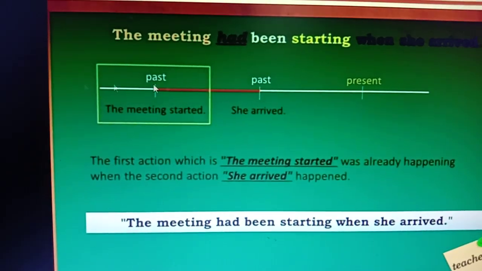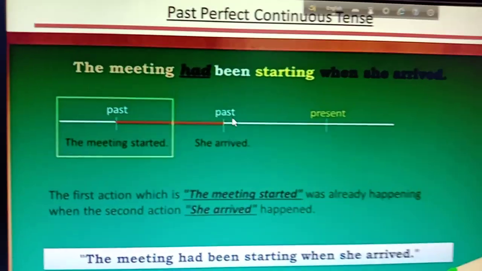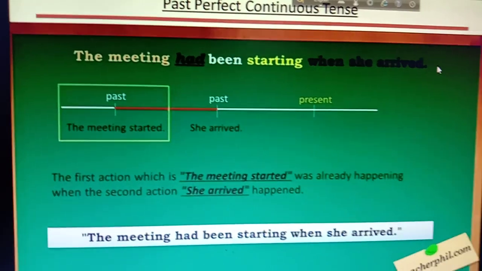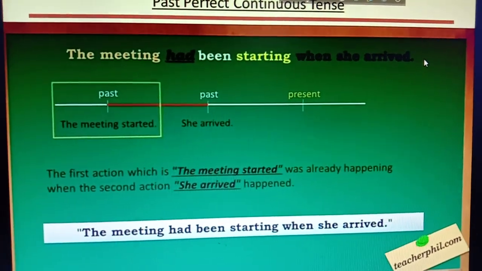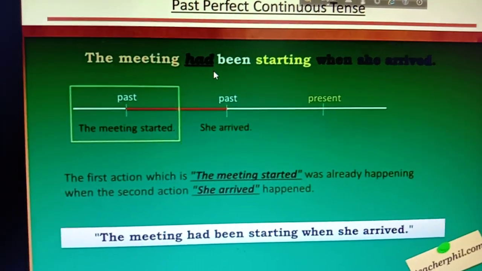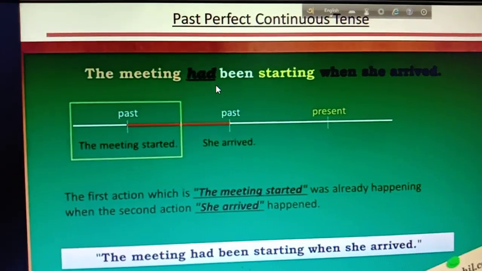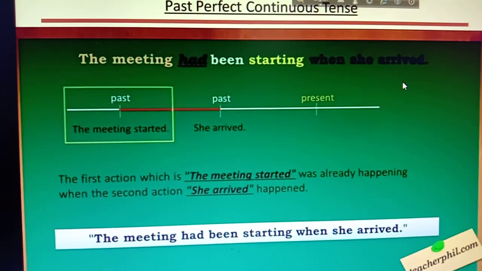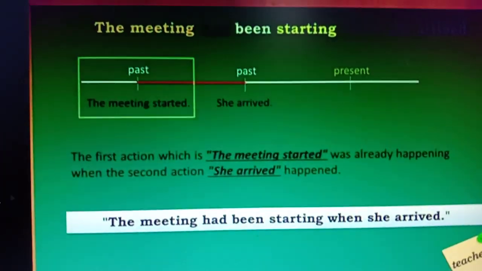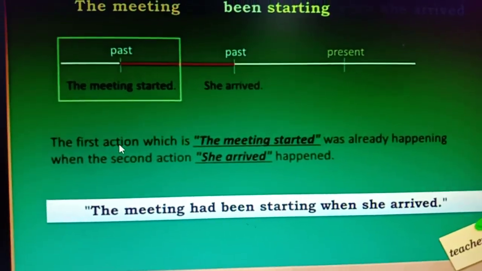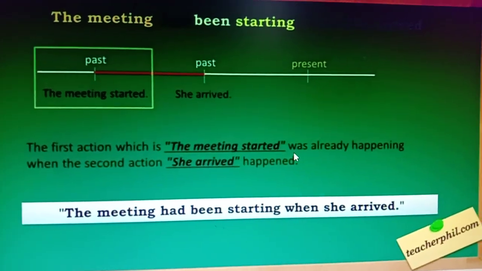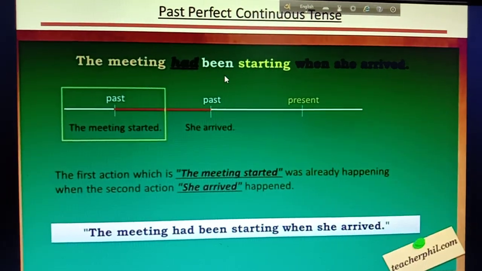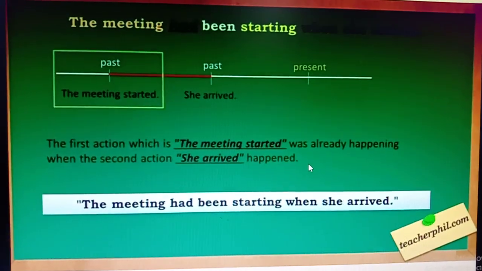So when there are two actions in the past and one action is ongoing and another action is a finished action, the ongoing action would be the past perfect continuous tense and the finished action would be the past indefinite tense. Here you can see the first action, the meeting started, was already happening. The meeting had been starting, that means the meeting was happening.